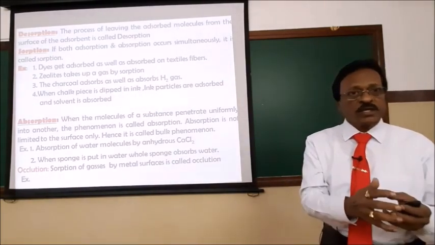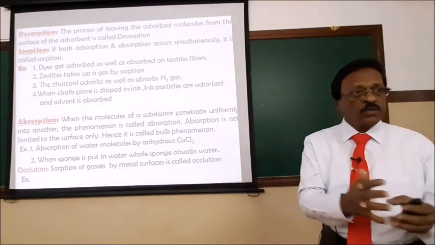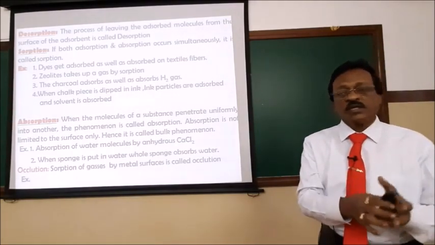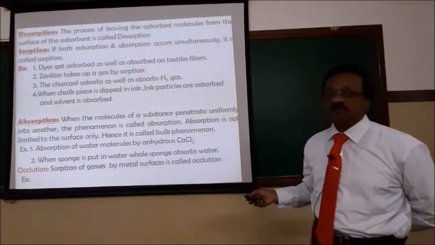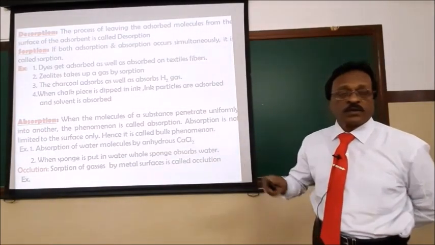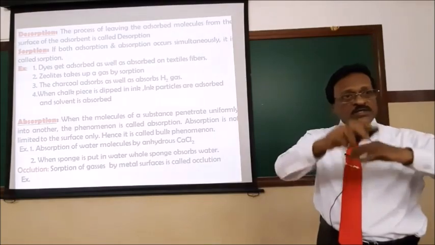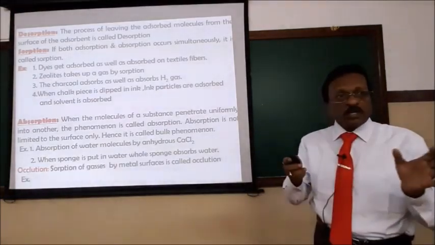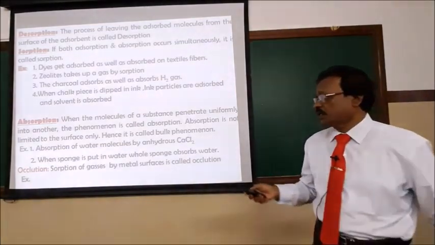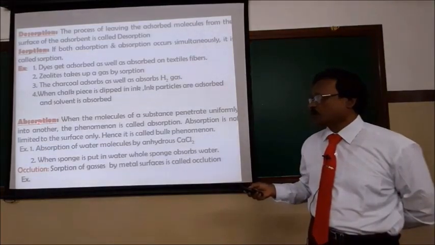How does the process take place? The process takes place uniformly throughout the body of the substance. It is called absorption. Absorption is a bulk property, it is not a surface property. But adsorption only accumulates on the surface; it is a surface property, a surface phenomenon. Absorption is a bulk phenomenon, so the molecules percolate into the substance, and that is called absorption.